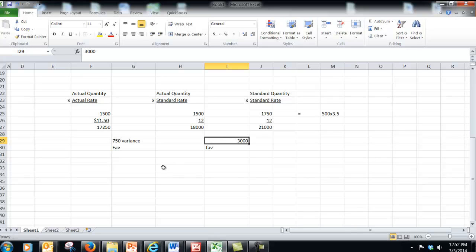And so both of those two collectively, the 750 plus the 3,000, gives us a 3,750 overall variance, doesn't it? That's the overall cost variance. So we have the rate variance here. Okay, we have the time variance here, and the total of this plus this, because they were both favorable, is 3,750. That's our variance, and that, of course, is favorable.